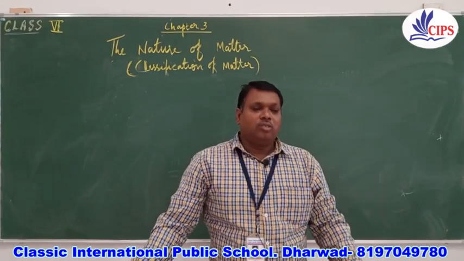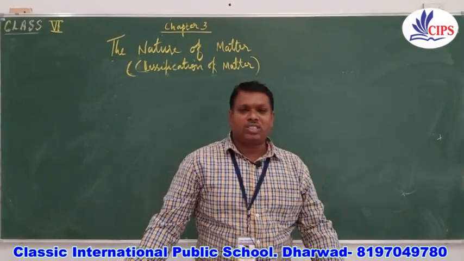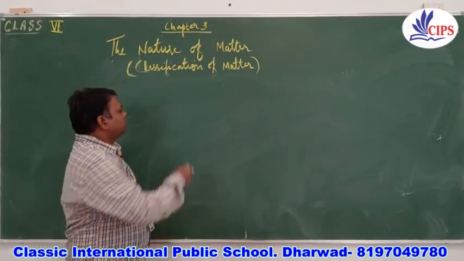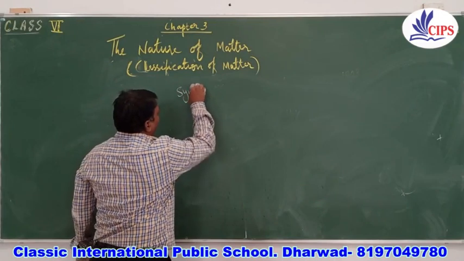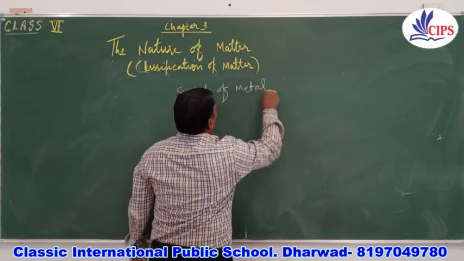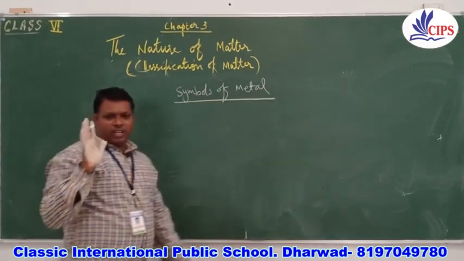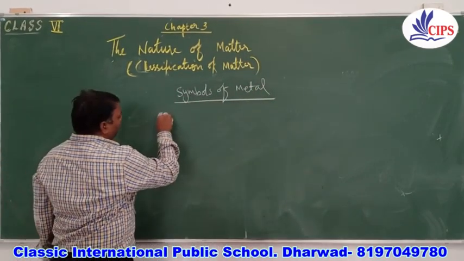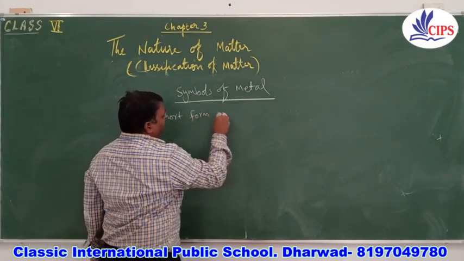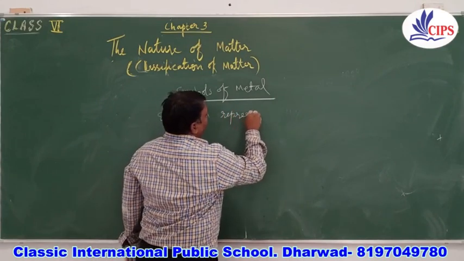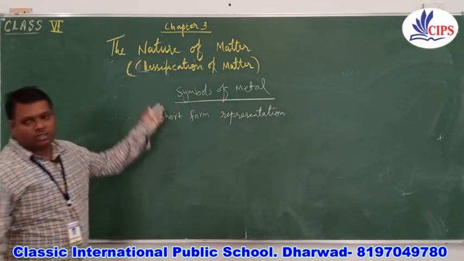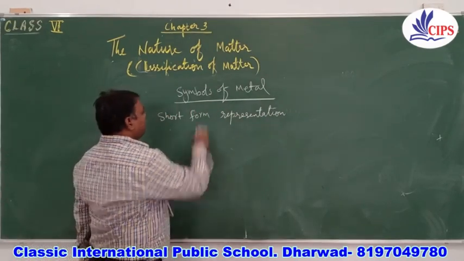Okay, children. Now, before going into further detail, let us study the symbols of metals. Whenever we represent a metal in short form, the short form representation of the name of the metal is known as a symbol.